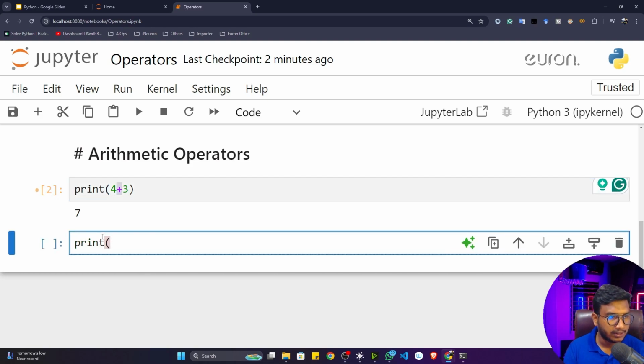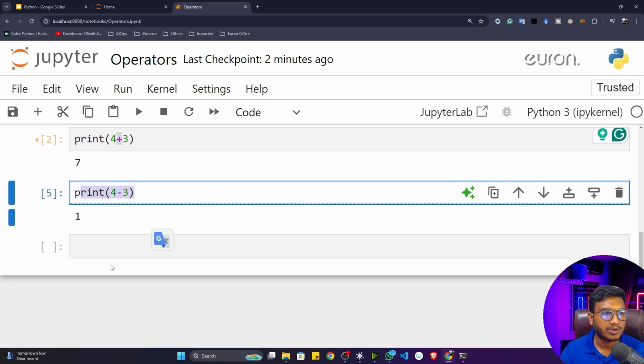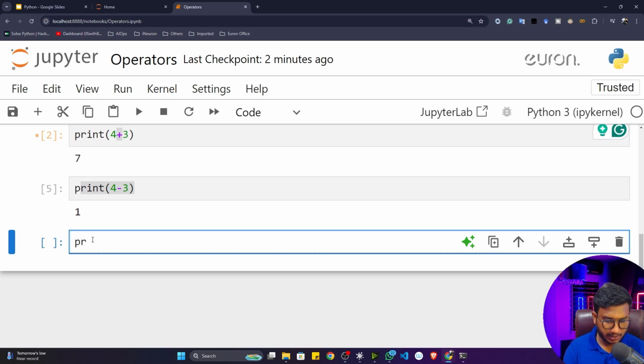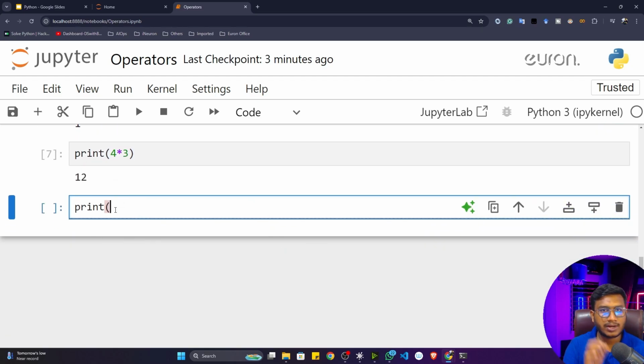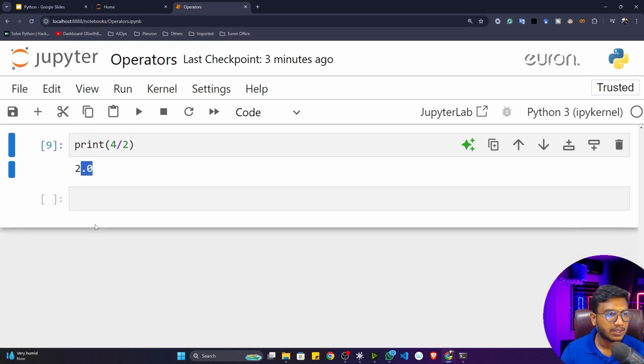Now let's see any other operator. Let's say I want to subtract a value. Let's say 4 minus 3. This is called subtraction operator. Then we are also having multiplication operator. Let's say 4 times 3. This is called multiplication operator. Then we are having division operator. Let's say 4 divided by 2. So this would be the answer.